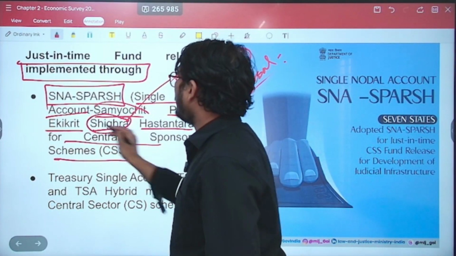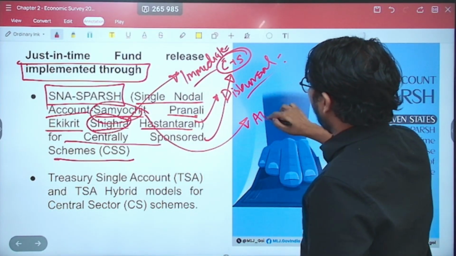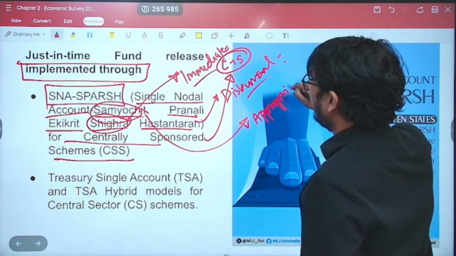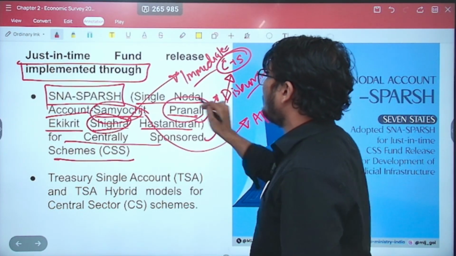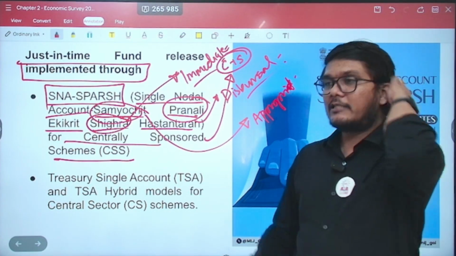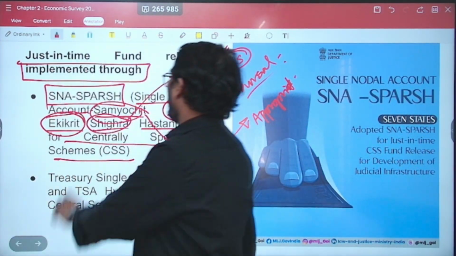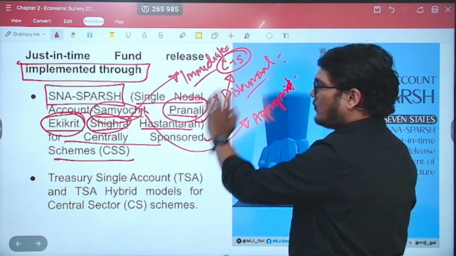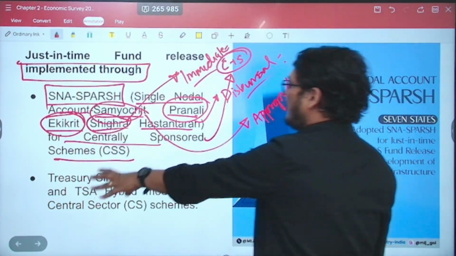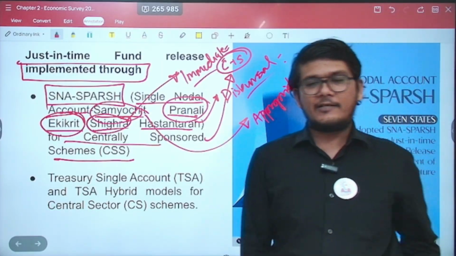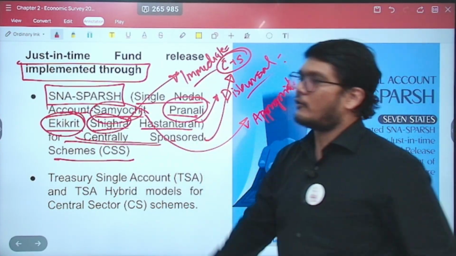Samyochit means appropriate, the amount that would be needed. Pranali means a system, a channel. Ekikrit means total. So an appropriate system for total immediate transfer of funds for the centrally sponsored scheme.